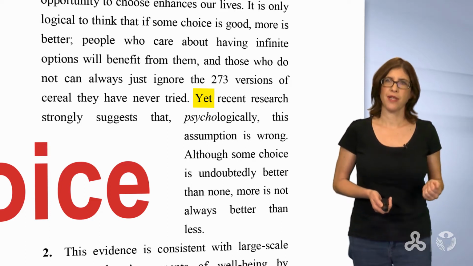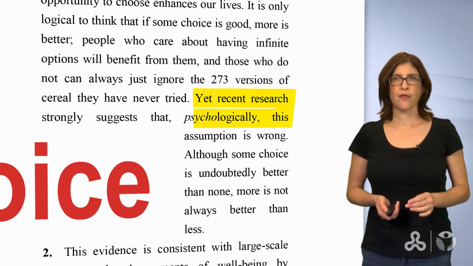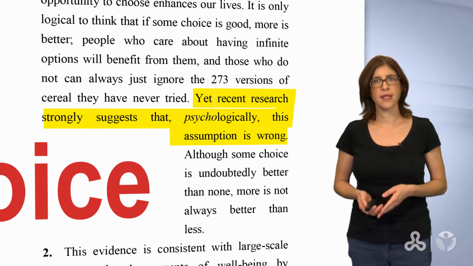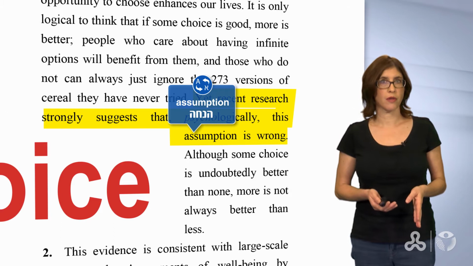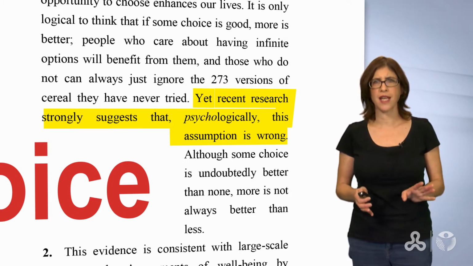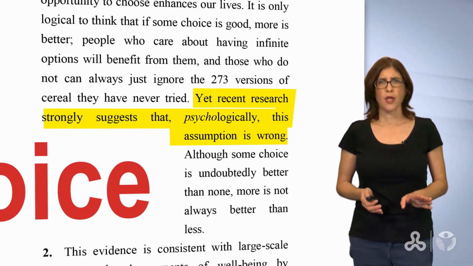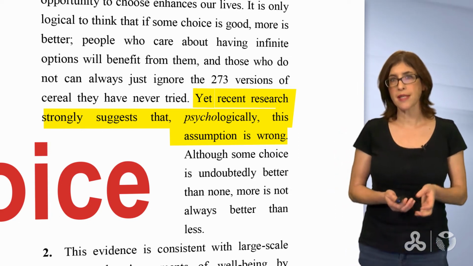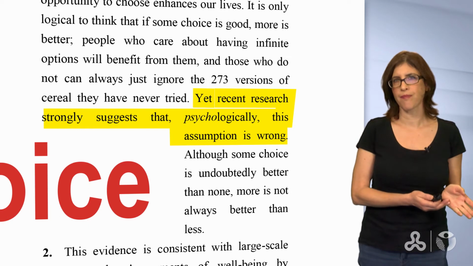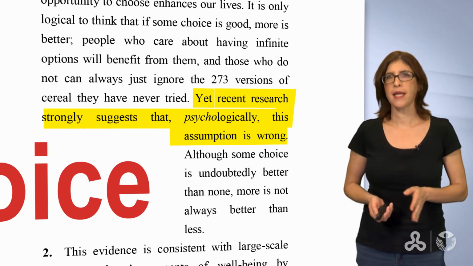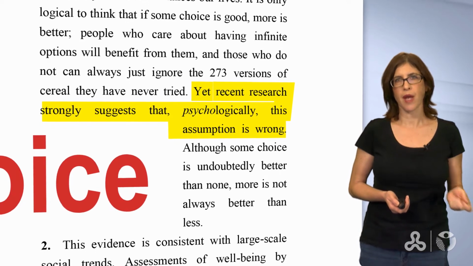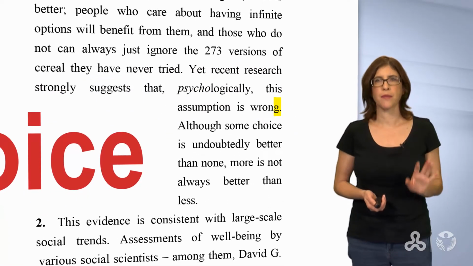So let's keep on reading. "Yet, recent research suggests that, psychologically, this assumption is wrong." Wrong, a very negative word. So, after all, the writer thinks that this assumption, the assumption that more is better, is wrong. He is against more choice. Let's go on to the end of paragraph 1.